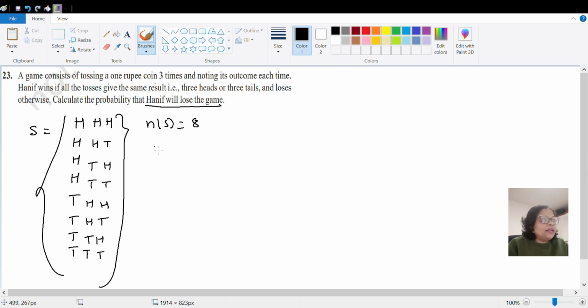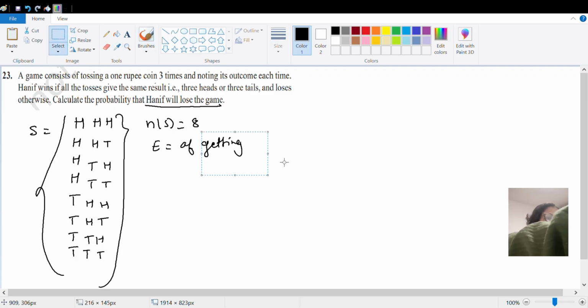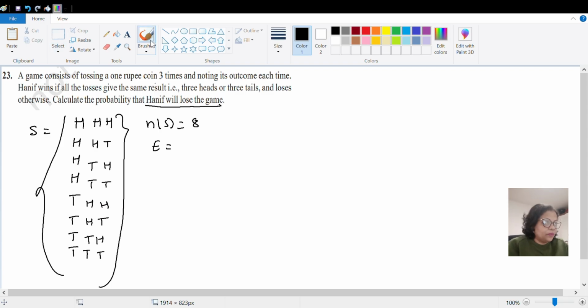Now what do we have to find? Let the event E be the event that Hanif will lose the game. That is the event, so it has to be made clear.